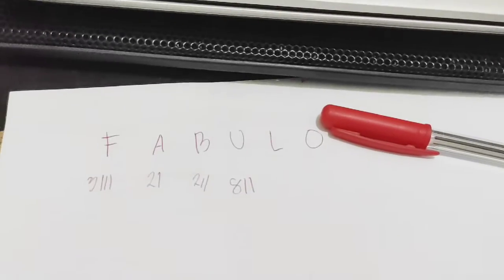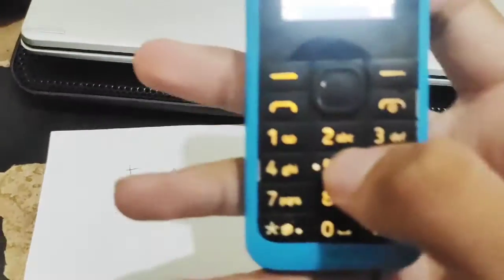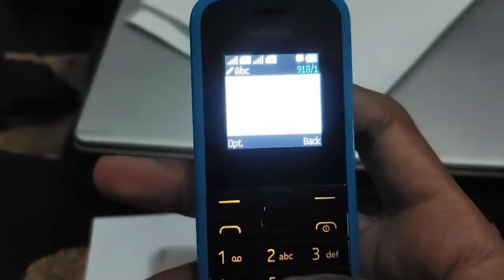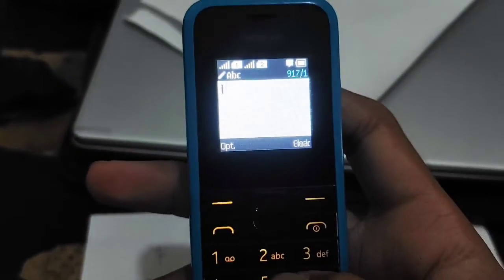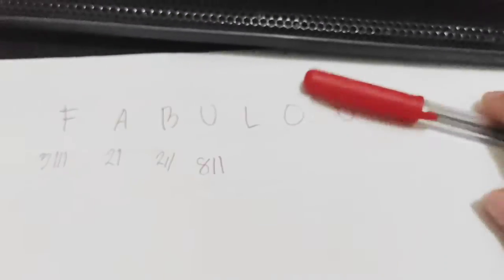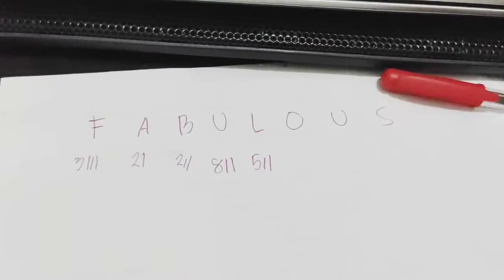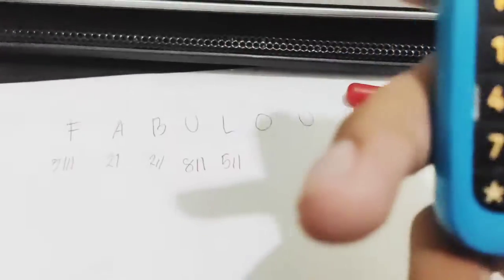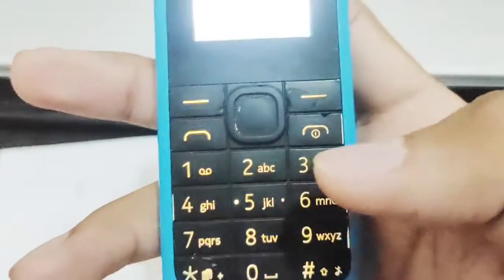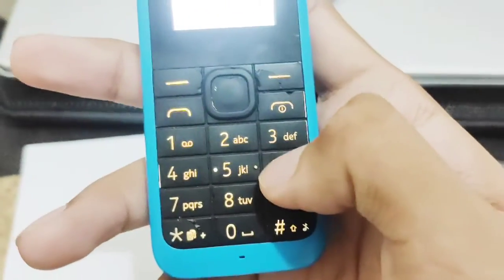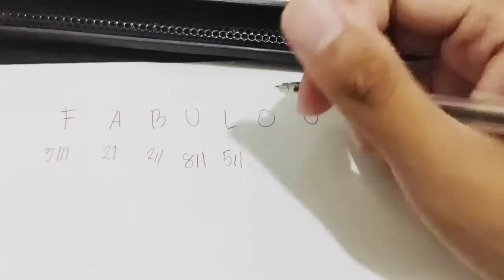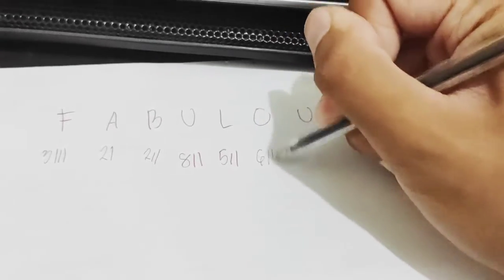For letter L, press the number 5 three times. So letter L is 5 1 1 1. Letter O can be encrypted by pressing the number 6 three times. So letter O is 6 1 1 1.